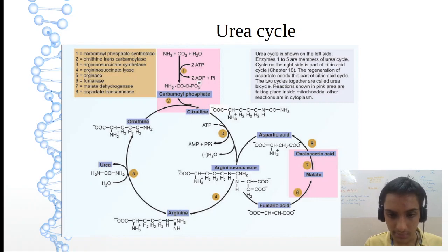Then citrulline, on argininosuccinic acid synthase, ATP to AMP, there is removal of water, aspartate comes into the cycle, we'll get argininosuccinic acid or simply argininosuccinate. Anything is correct.